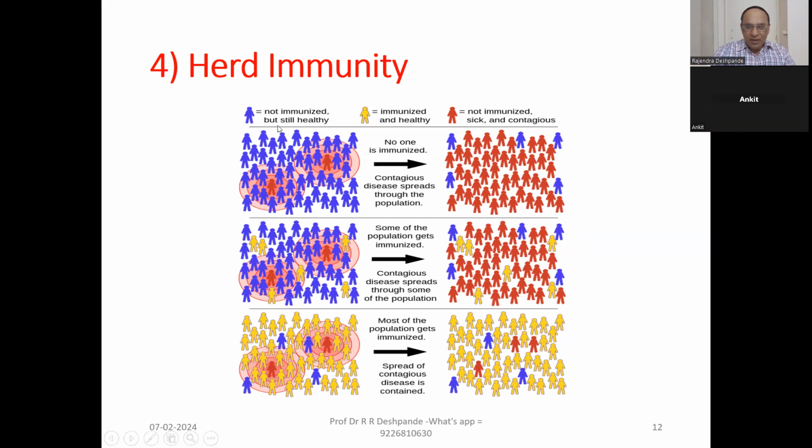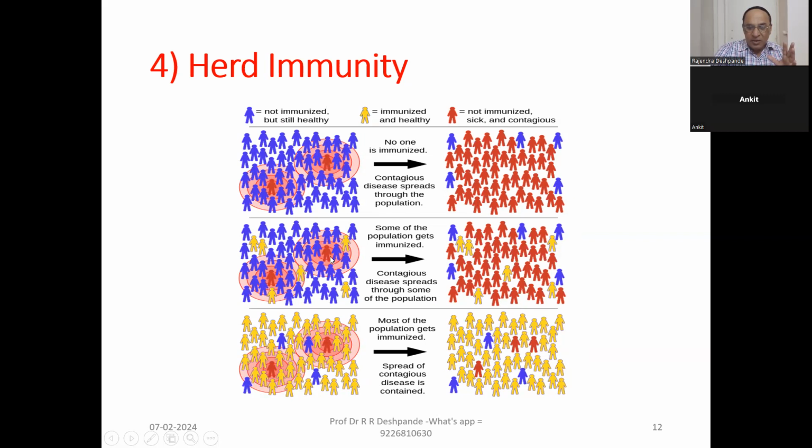In this picture, you can see this color: non-immunized but still healthy people. All these are healthy people. This yellow color indicates immunization, so they are healthy, and red color indicates non-immunization, sick and always contagious. Here no one is immunized. Can you see? No one is yellow. So everybody is healthy, but they are not vaccinated. So what is happening? Contagious disease spreads through the population. It is always spreading because nobody is immunized.